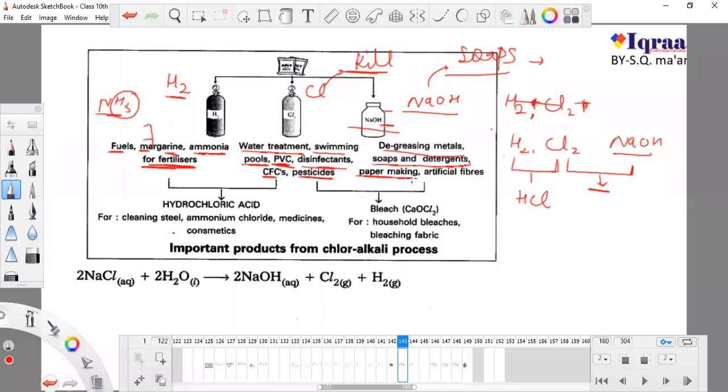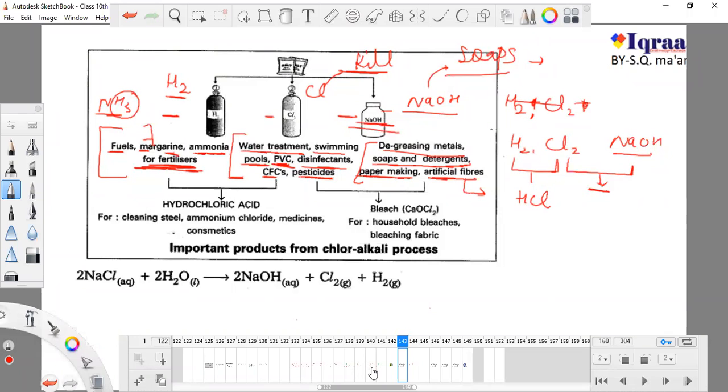NaOH is also very important for paper making, and for artificial fibers. Artificial fibers means nylon and rayon, which are synthetic fibers. You have to remember these things as such, and it is better if you learn from this diagram, because the recent NCERT publication does not provide this diagram and all this information. This shows the separate uses of hydrogen, of chlorine, and of sodium hydroxide.